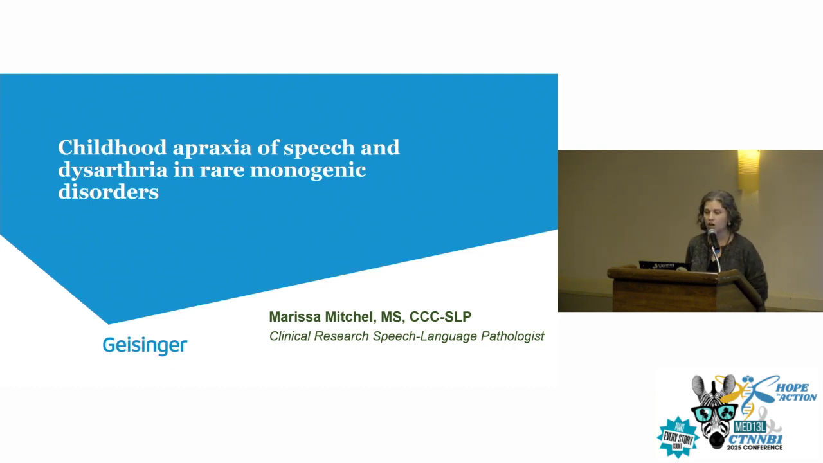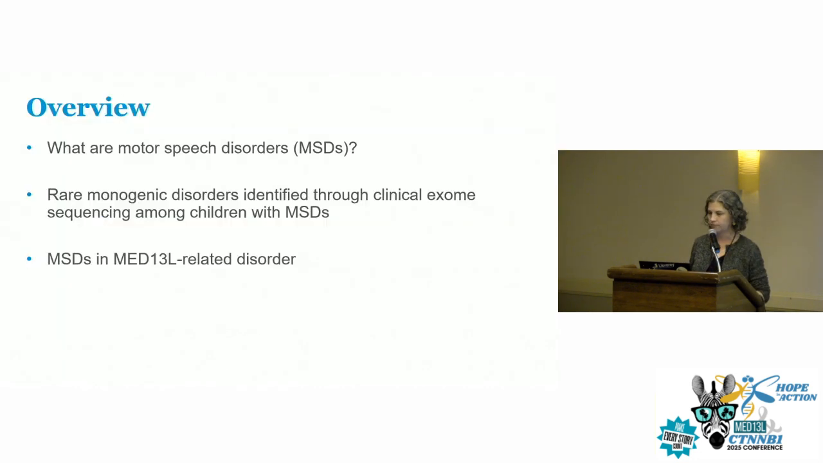So today I'm going to talk to you about childhood apraxia of speech and dysarthria in rare monogenic disorders. And so what are rare monogenic disorders? CTNNB1 and Med13L, as well as, of course, many others. So I'm going to highlight some of my larger research in genetic disorders, but I will pull out those findings that are particularly relevant for both CTNNB1 as well as Med13L.